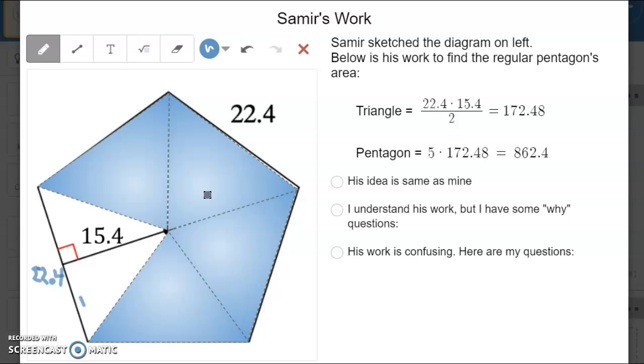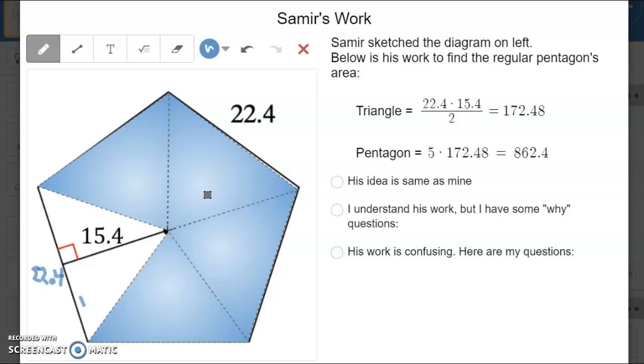So the base is 22.4 and the height of this triangle is 15.4. What is the area of a triangle? It's half times base times height. So it's half times 22.4 times 15.4, and this gives us the area of one triangle to be 172.48.